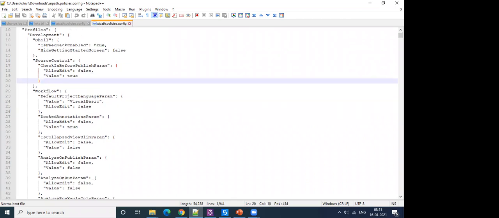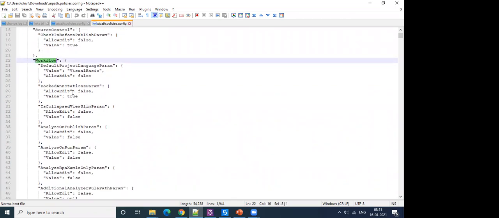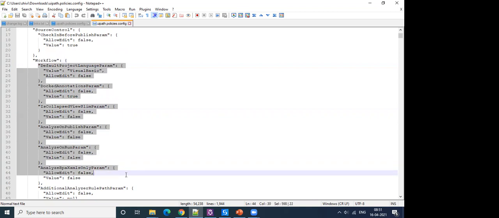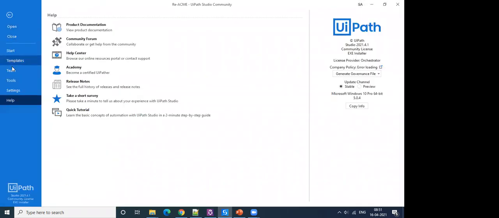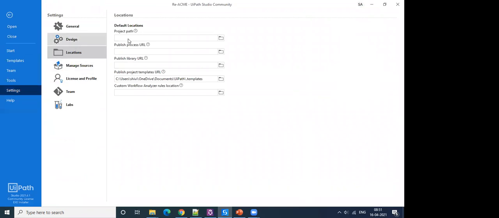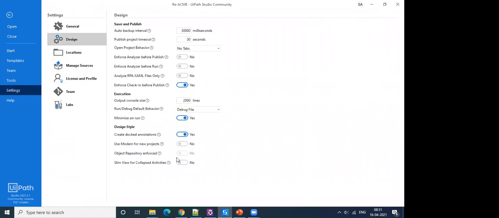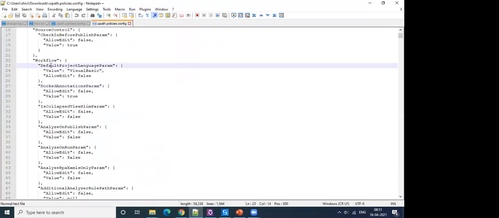And the next one is workflow. In this, we are controlling the design and location settings. This section controls this part, these toggles, like this one. Do you want to allow this edit or not? These settings you can control using this section.